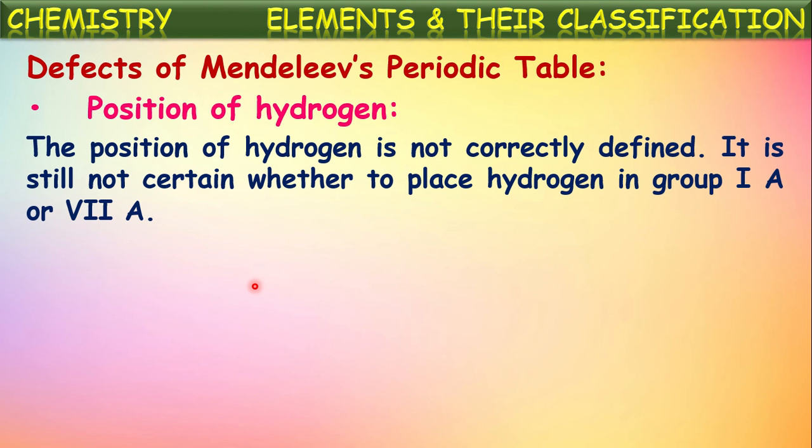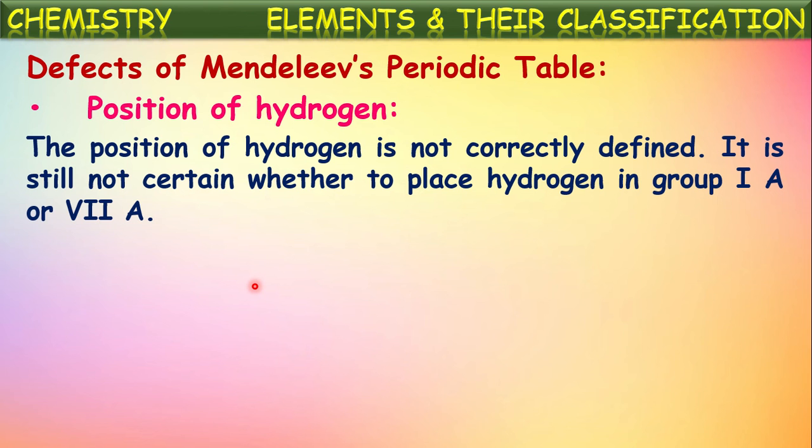It is still not certain whether to place hydrogen in group 1A or 7A, because hydrogen possesses certain properties which are similar to 1A group elements, and it also possesses certain properties which are similar to that of 7A group elements.